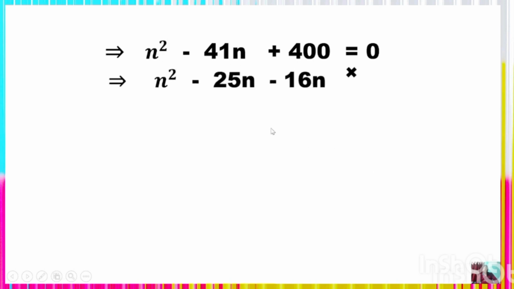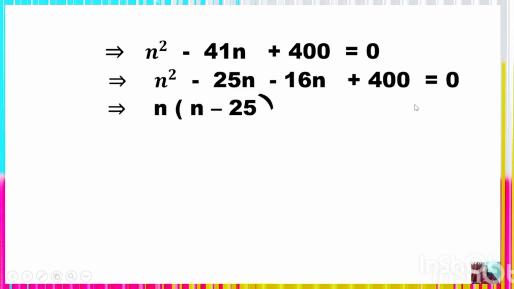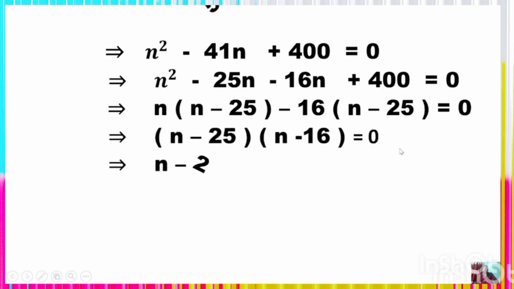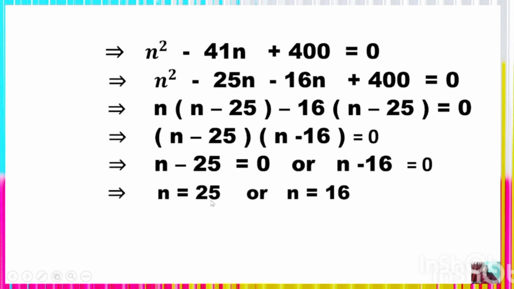So it is n square minus 25n minus 16n plus 400 is equal to 0. After taking the common n from the first two terms, we shall get n whole into n minus 25. Again minus 16 can be taken from the last two terms as a common factor, which is minus 16 whole into n minus 25 is equal to 0. Thus n minus 25 whole into n minus 16 is equal to 0. And n minus 25 is equal to 0 or n minus 16 is equal to 0. Thus you get n is equal to 25 or n is equal to 16.